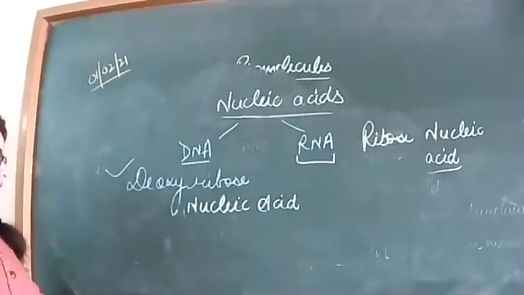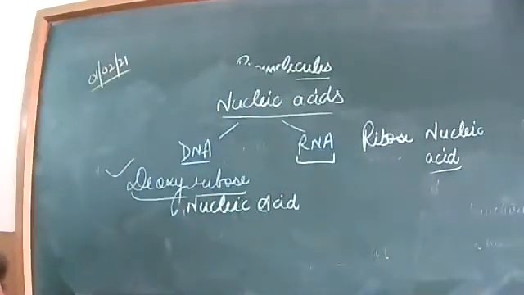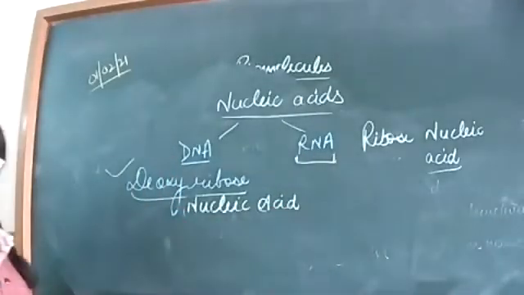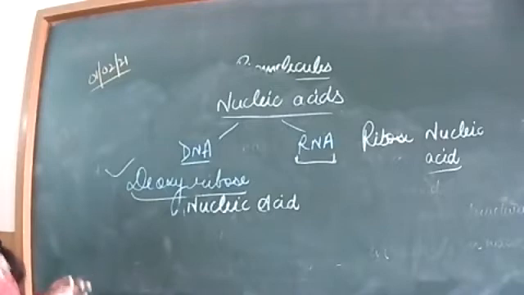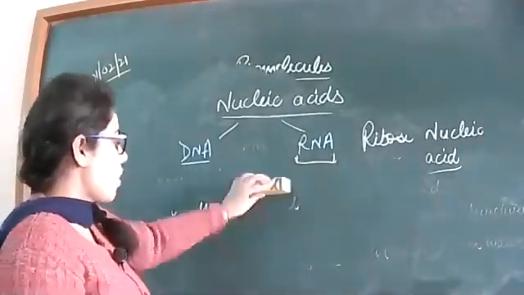So inside the living organism, DNA signals to form the RNA. Which RNA? RNA is single-stranded. It has a single strand, a single-stranded structure.